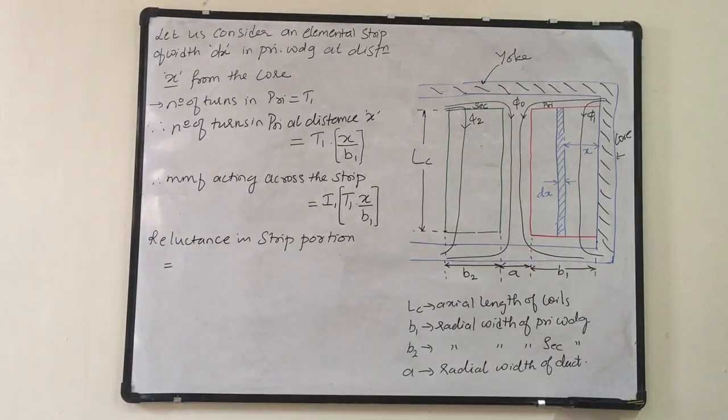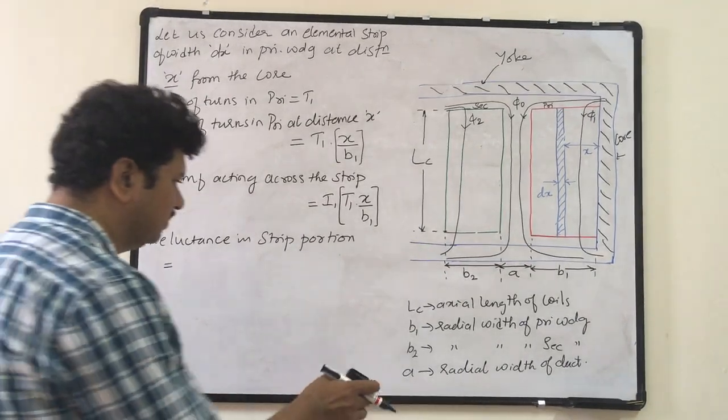The general equation of reluctance is the same as the dimensional equation of resistance.